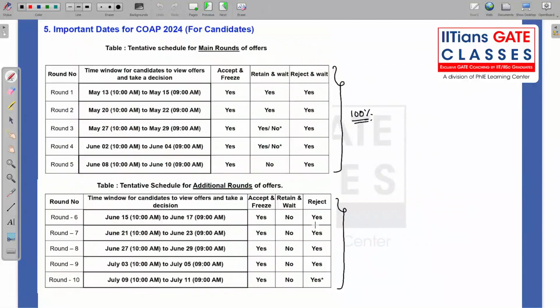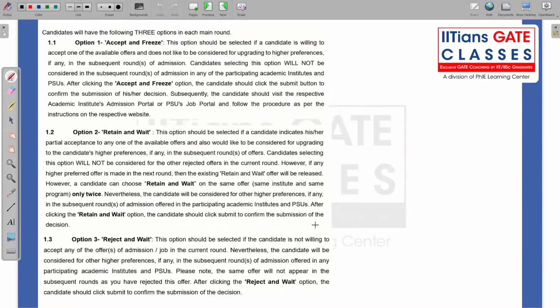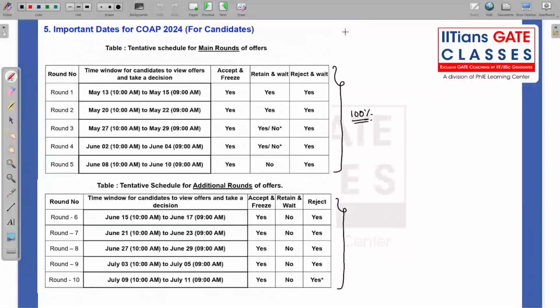So here you can see there are 3 options. Okay, 3 options you have. So what are the 3 options? You can see the first option is accept and freeze, then retain and wait, and reject and wait. This is the most confusing thing where most of the aspirants usually don't understand what is happening. So I will explain all this to you with the help of an example.